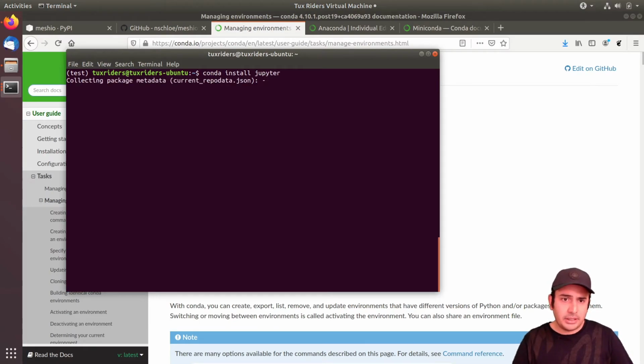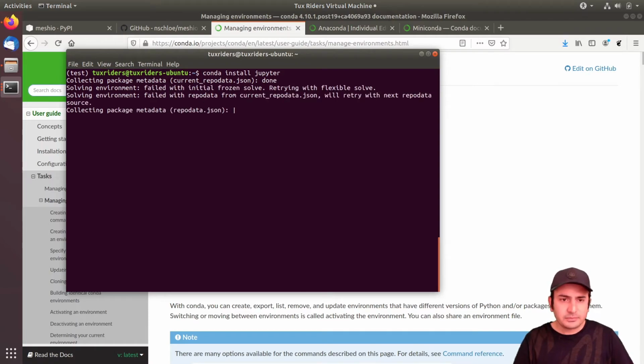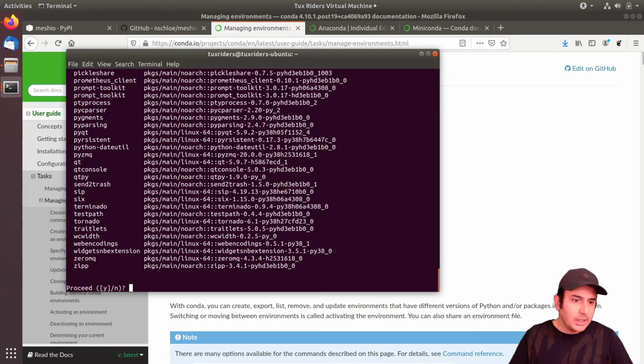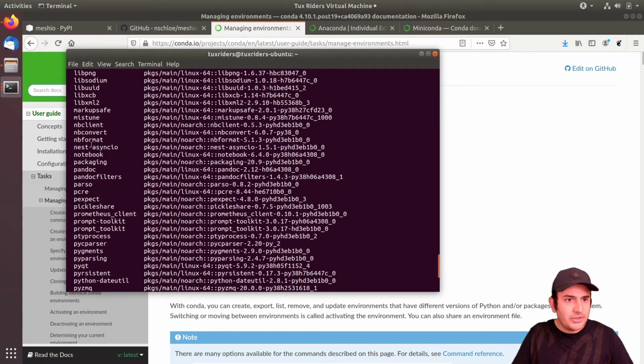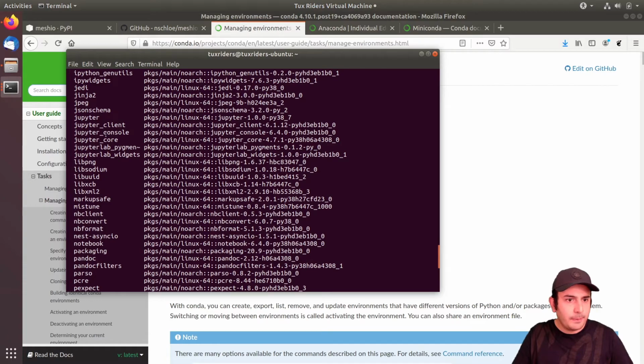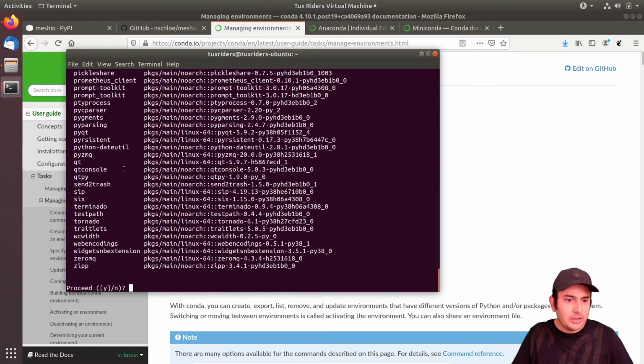Let's see if it can run it. It can find it. Lots of dependencies. Always check what it wants to install. And yeah, it seems that it wants to install Jupyter version 1. So we can say yes.